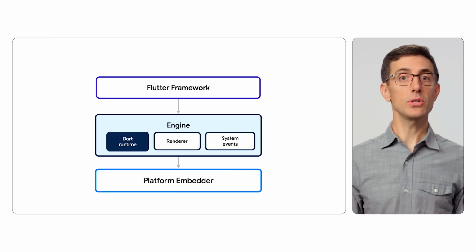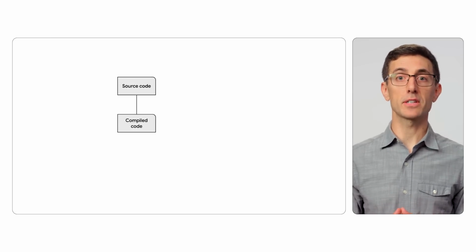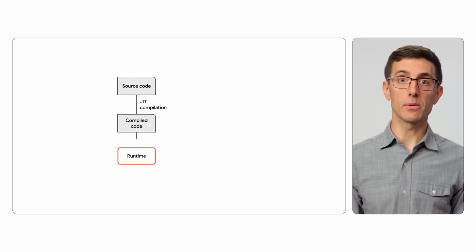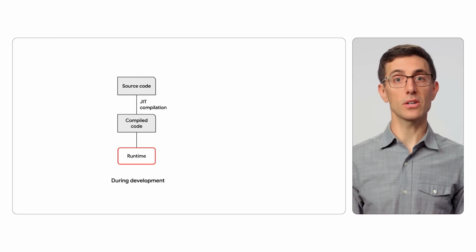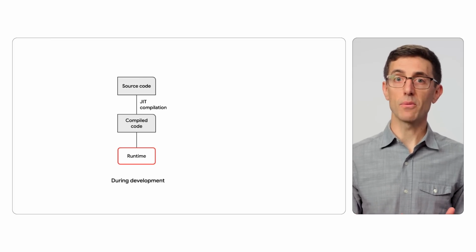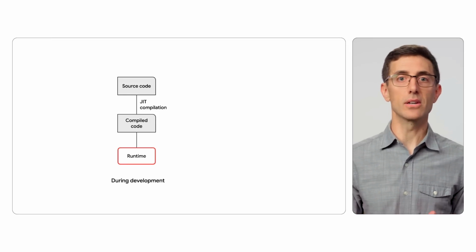Well, there were two guiding principles or requirements that needed to be met. First, the best choice for a very fast development experience is to use a programming language that can be just-in-time, also known as JIT, compiled to machine code while the app is running. That way, you can see your changes almost instantly during development and rapidly iterate.